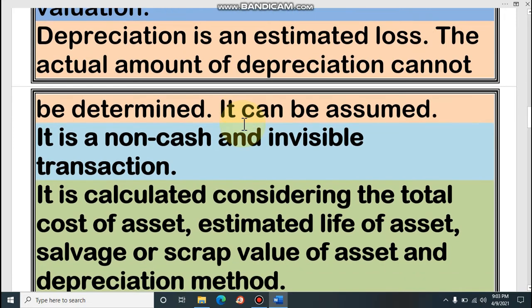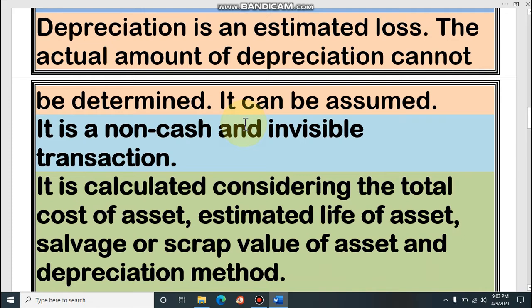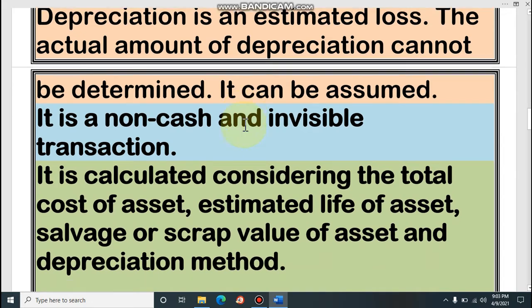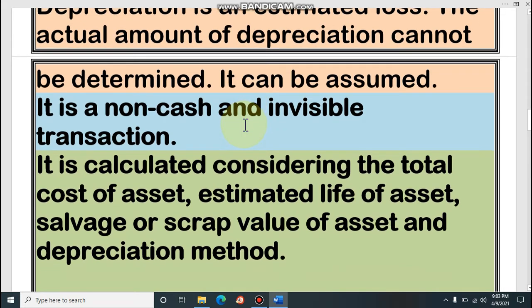It is calculated considering the total cost of asset, estimated life of asset, salvage or scrap value of asset and depreciation method. That means the depreciation is calculated by considering the total cost of asset, estimated lifetime of asset, salvage value or scrap value of asset and depreciation method.